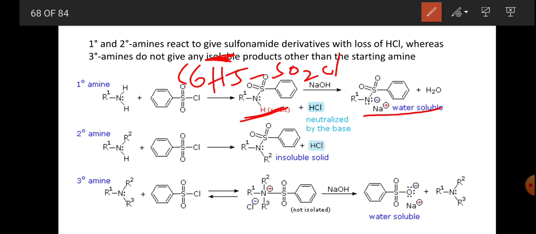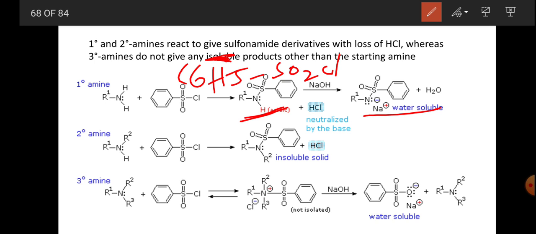So that means primary amines form a water soluble product with loss of HCl. Primary and secondary amines react to give sulfonamide derivatives with loss of HCl.